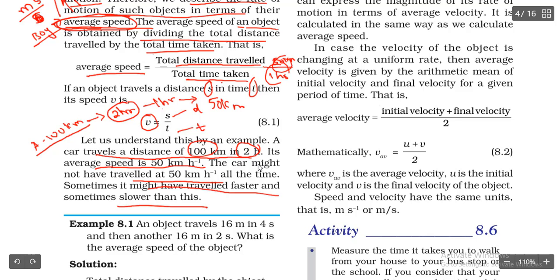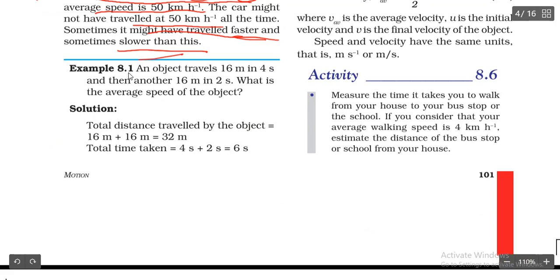But here, all the time the speed is not the same. It might be faster and sometimes it is slower. Okay, so let us see another example. These are the problems you have to solve. An object travels 16 meters in 4 seconds and then another 16 meters in 2 seconds. What is the average speed of the object?